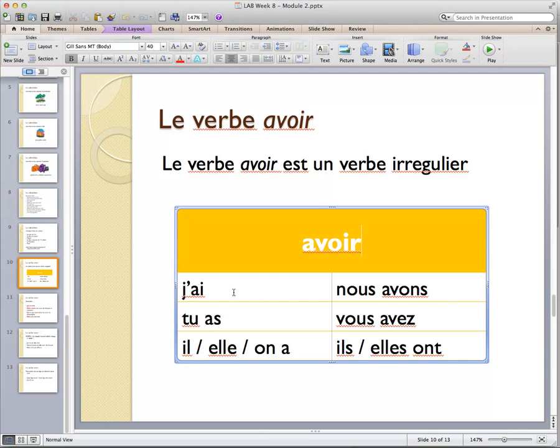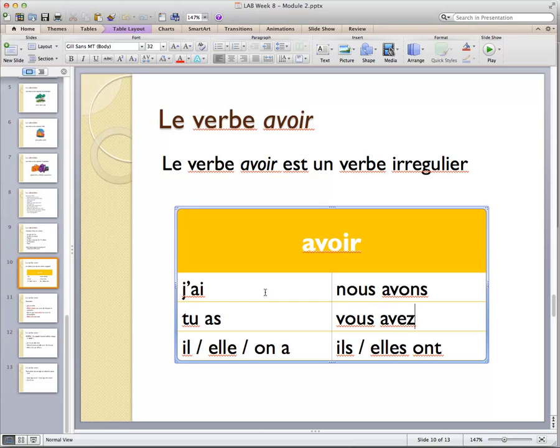This is what it looks like. J'ai for je, tu as, il, elle et on a, nous avons, vous avez, ils ont, and elles ont. A couple of pronunciation notes. You'll see that in this last or second column, you always pronounce a Z between the S and the A. Nous avons, vous avez, ils ont, elles ont. This is called liaison. We've seen it before.